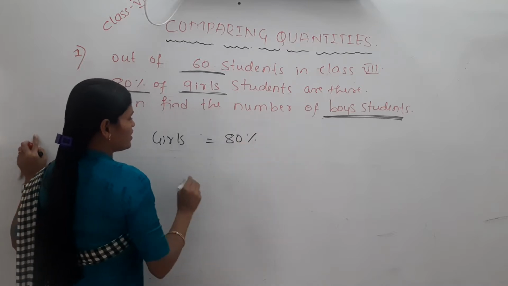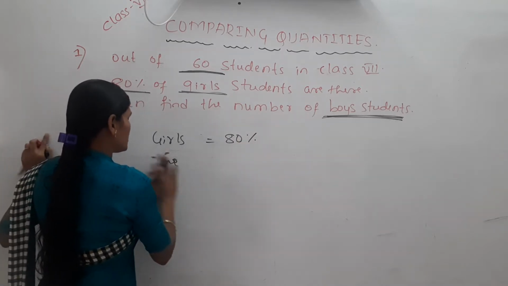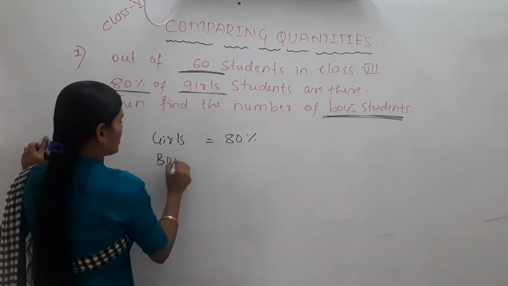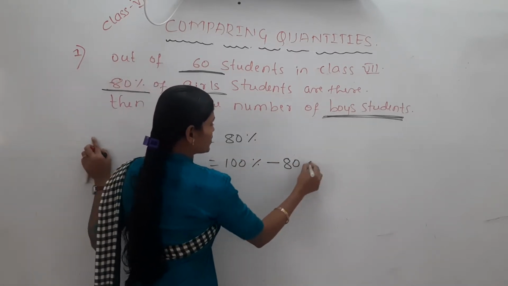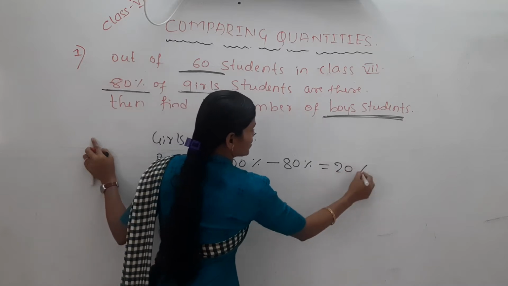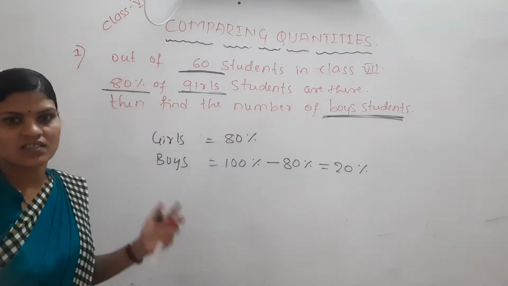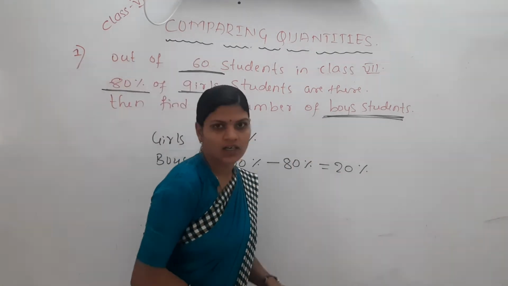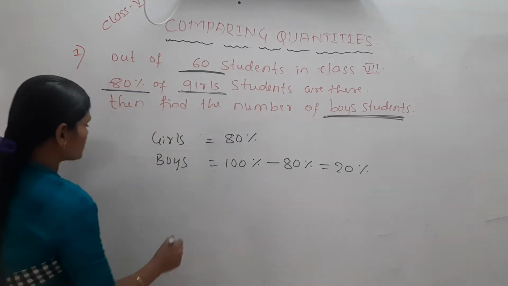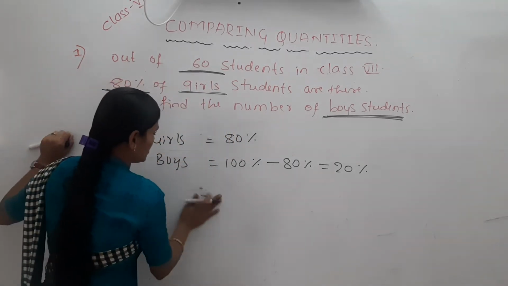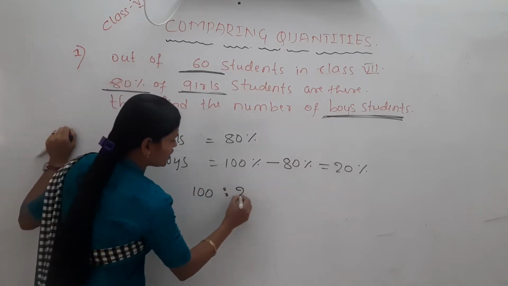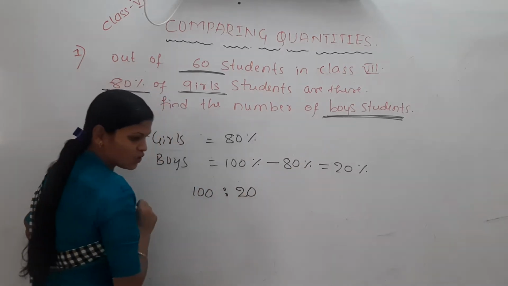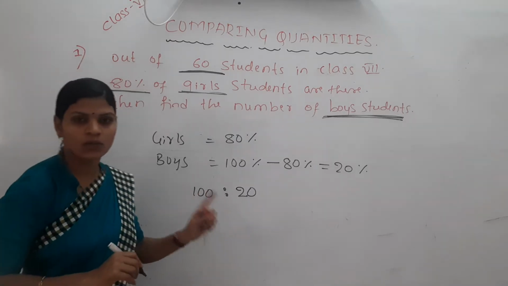Then boys, how many percent? Out of the total, if you remove 80%, you will get 20% boys. So out of 100, 20% of them are boys, that is, for each 100 there are 20 boys.